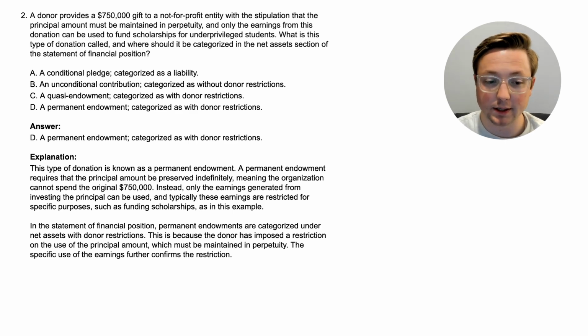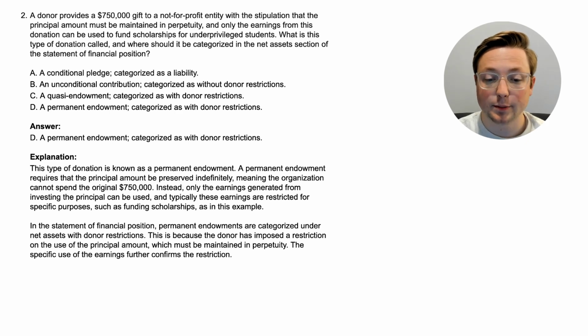So let's talk about this. This type of donation is known as a permanent endowment. A permanent endowment requires that the principal amount be preserved indefinitely, meaning the organization cannot spend the original $750,000. Instead, only the earnings generated from investing the principal can be used, and typically these earnings are also restricted for specific purposes, such as funding scholarships, as in this example.